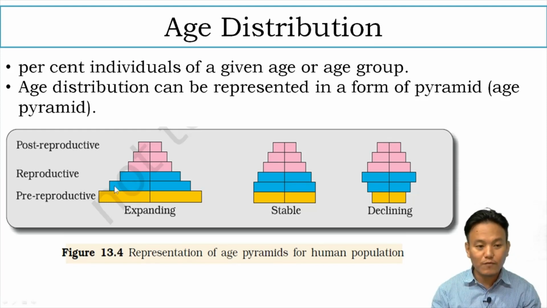So the shape of the age pyramid reflects the growth status of the population, whether it is expanding, stable, or declining. So this is about age distribution, one of the attributes of population. You should remember this particular diagram. You have to study this diagram, and you have to know about the implications of different shapes of age pyramids upon the population's growth status.